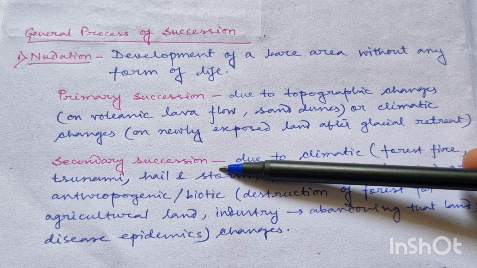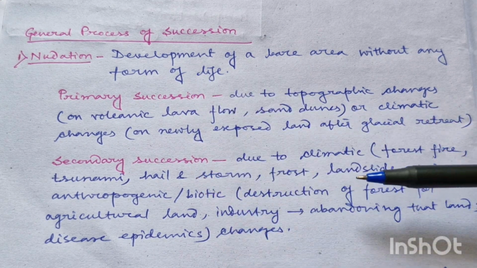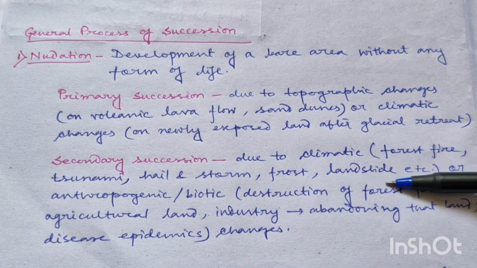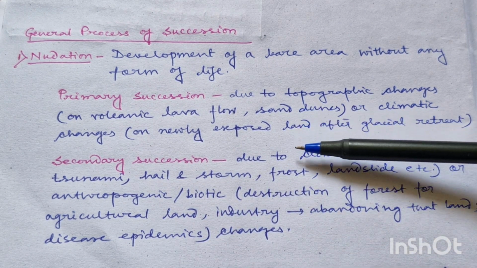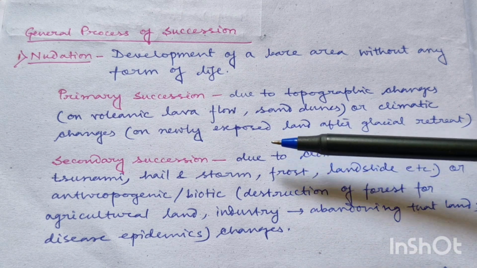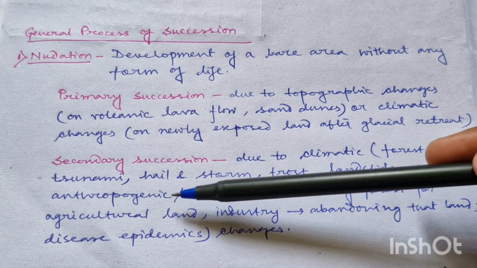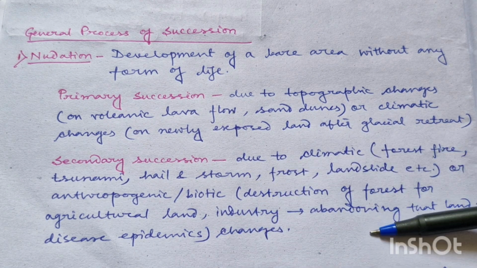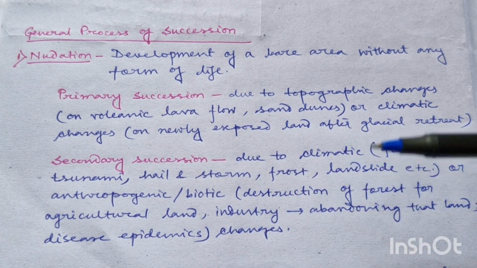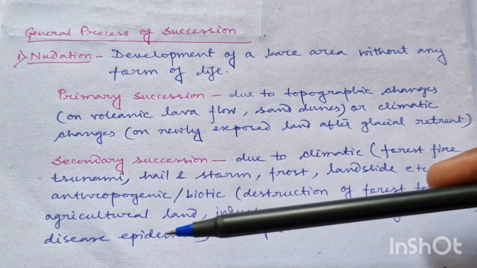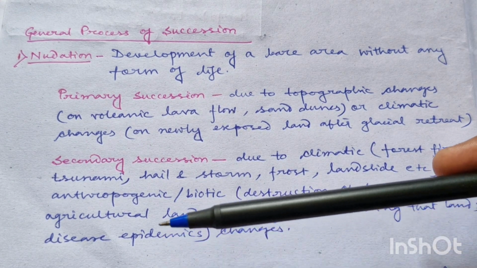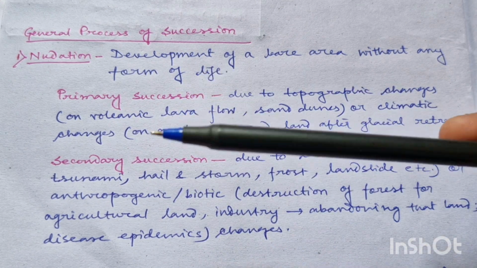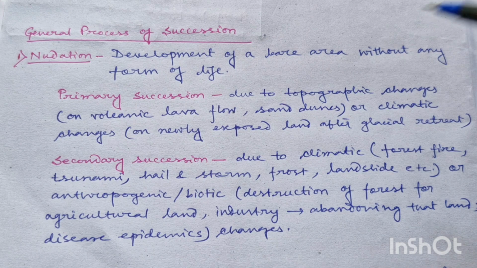Now what is the nudation process in secondary succession? Due to climatic changes and events like forest fire, tsunami, hailstorm, frost, landslide, etc., the land becomes a disturbed patch, and on that secondary succession can occur. Or due to some anthropogenic or biotic reason, like destruction of forest for agricultural land or industry and then abandoning that land. And for biotic factors, the development of disease epidemics and removal of all the community from a land, and then the succession on that land. That kind of nudation occurs in secondary succession.